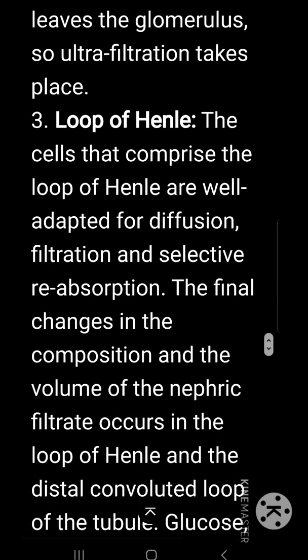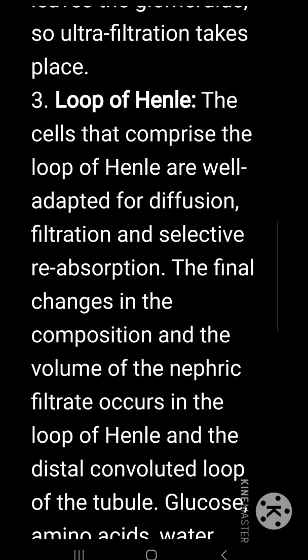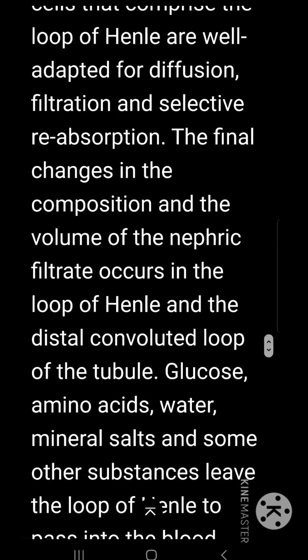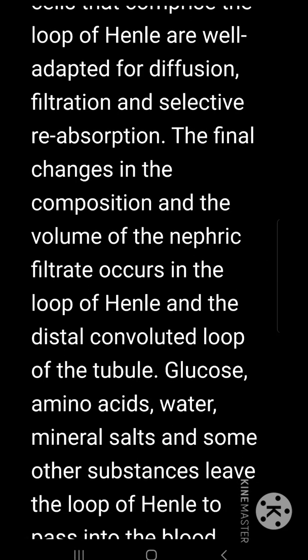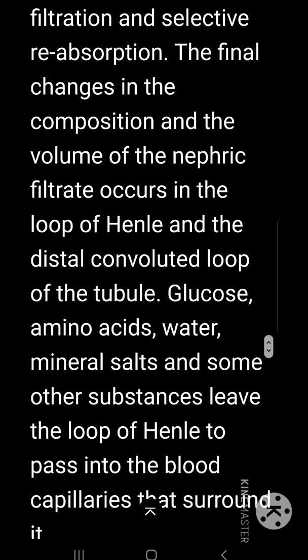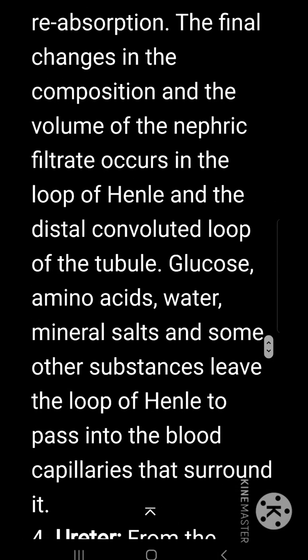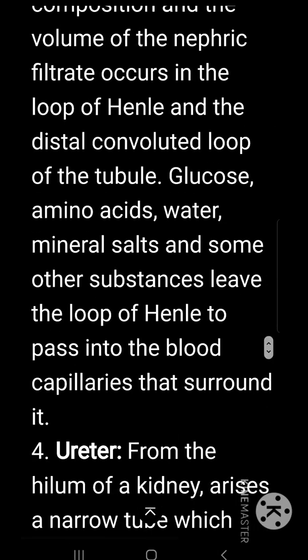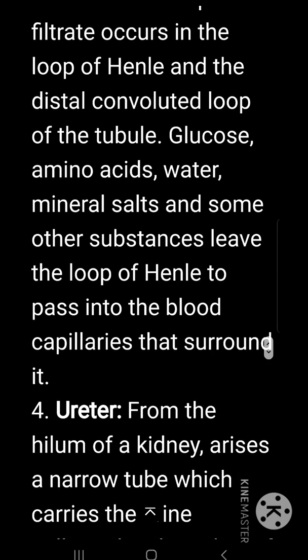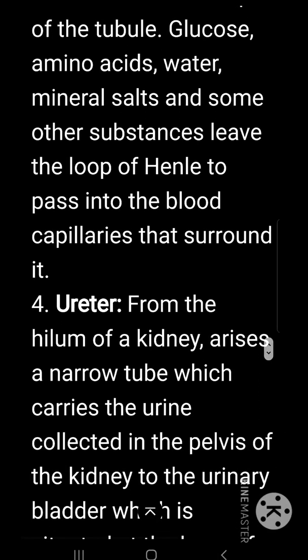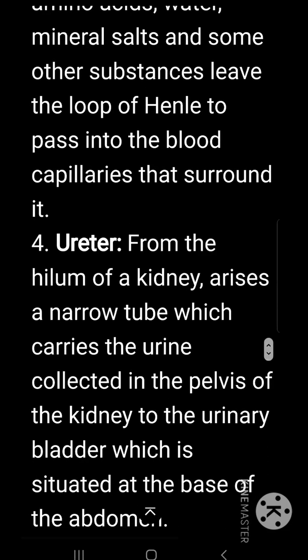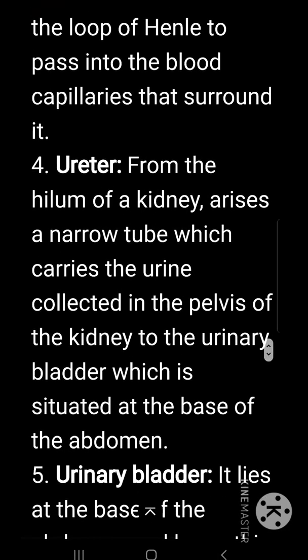Explain loop of Henle. The cells that comprise the loop of Henle are well adapted for diffusion, filtration and selective reabsorption. The final changes in the composition and the volume of nephric filtrate occur in the loop of Henle and the distal convoluted tubule. Glucose, amino acids, water, mineral salts and some other substances leave the loop of Henle to pass into the blood capillaries that surround it.